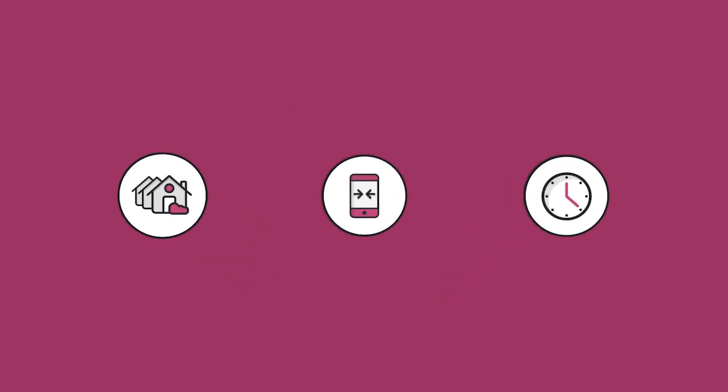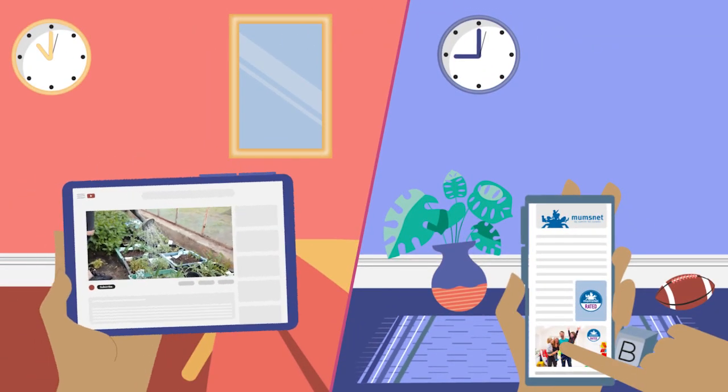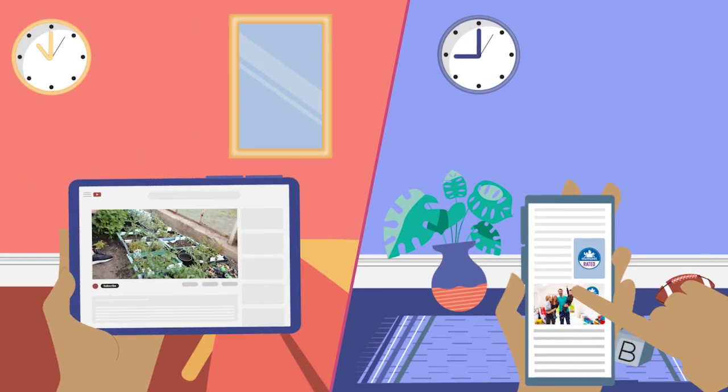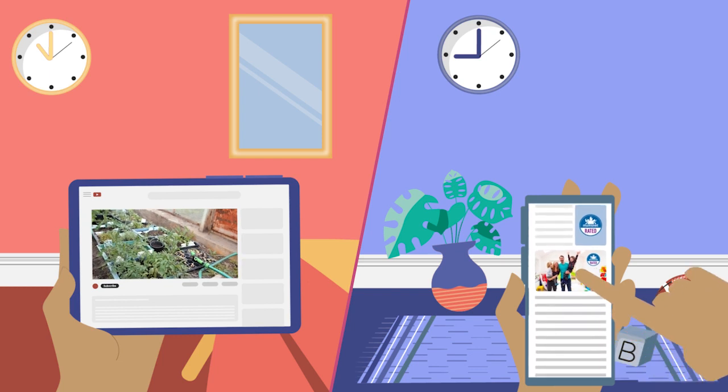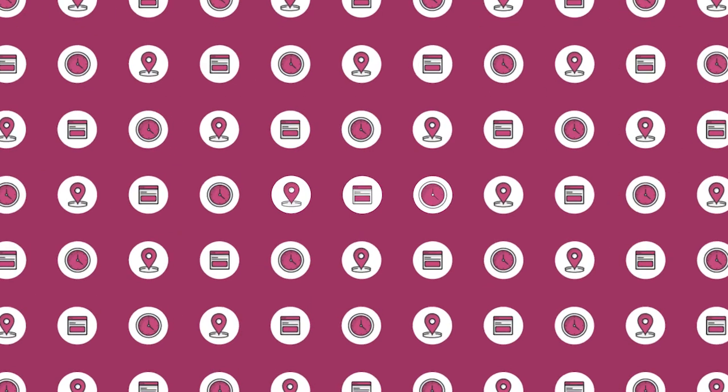Where they live, what content they consume, and when they consume it. For example, the retired couple might be watching gardening videos at 11 a.m. on a Thursday. The young family might be reading parenting advice at 9 p.m. on Friday. Our cookieless technology analyzes your audience and creates thousands of bidding rules based on their behaviors.